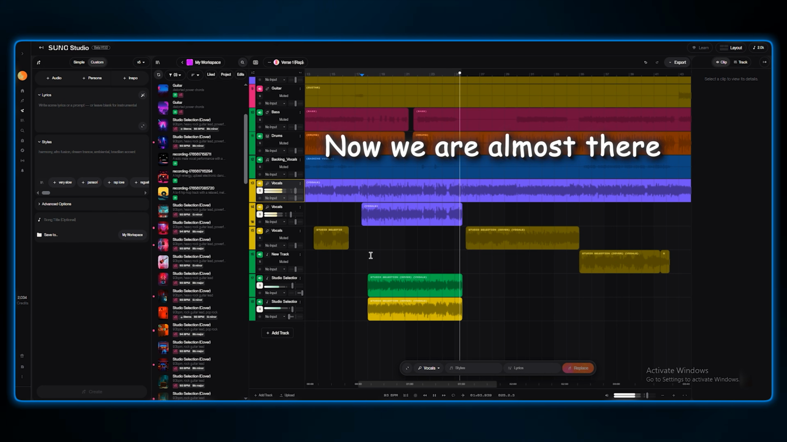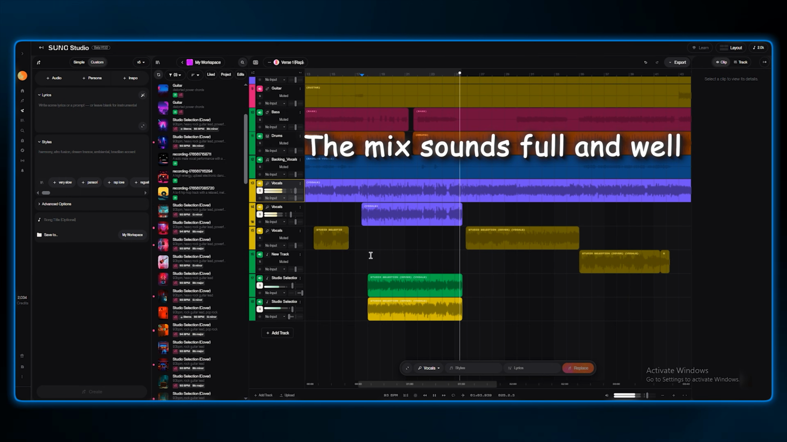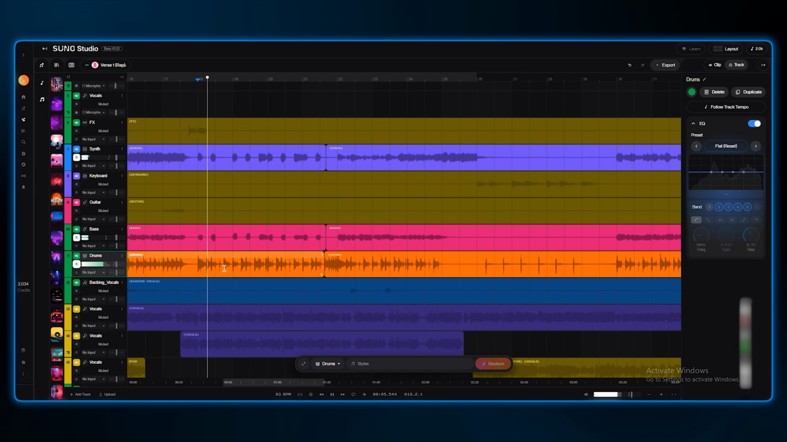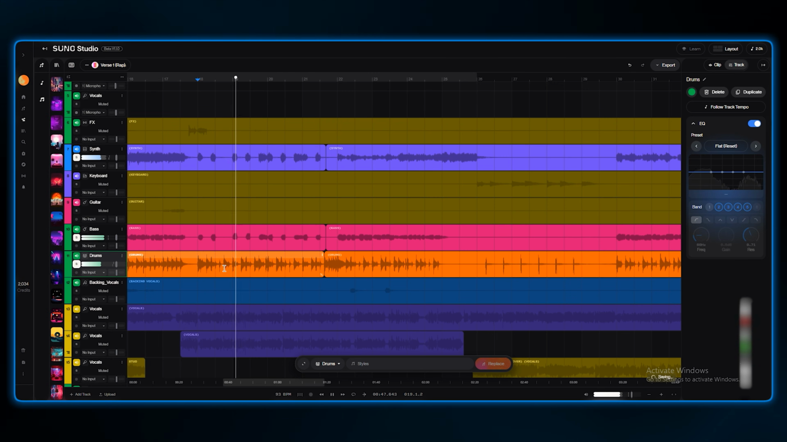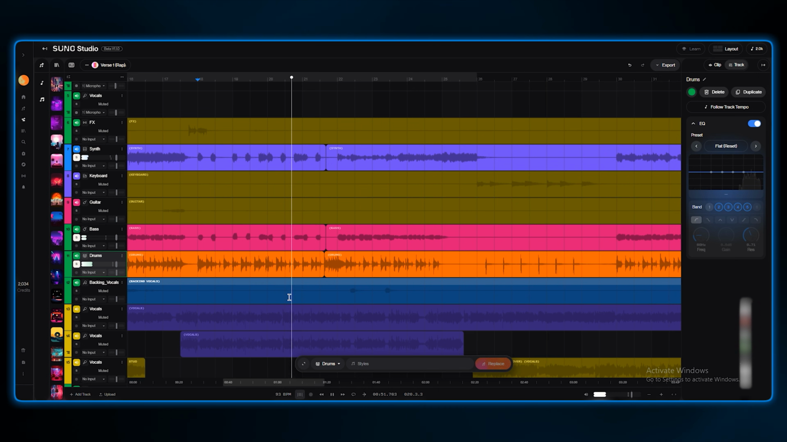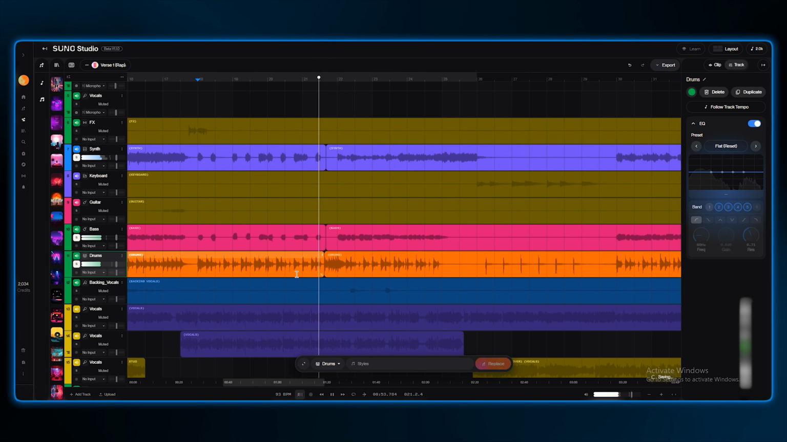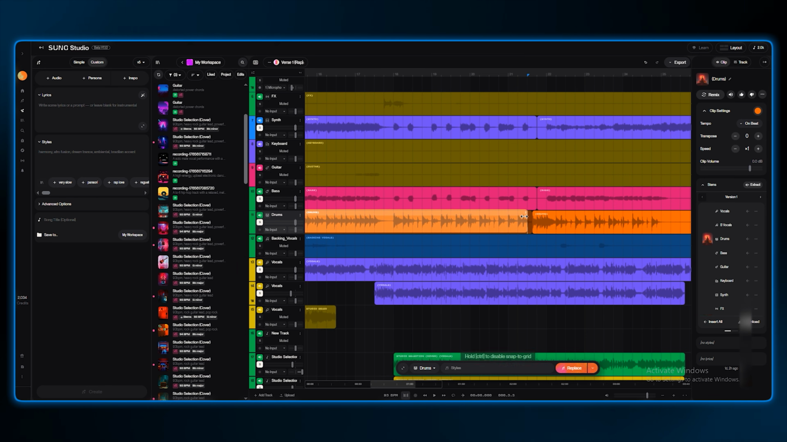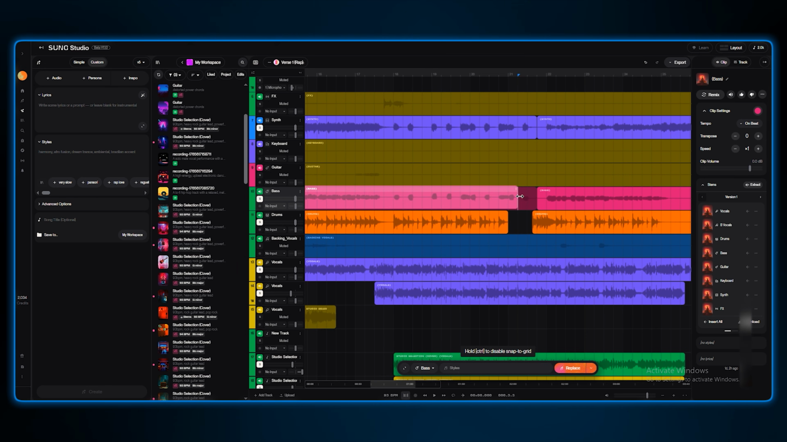Now we are almost there. The mix sounds full and well, so let's have some fun. To make the hype moments really hit, we can insert a drop. To do this, I will select the bar just before the drum roll here. I'm going to delete the drum and bass stems for just this one bar, leaving only the vocals there.